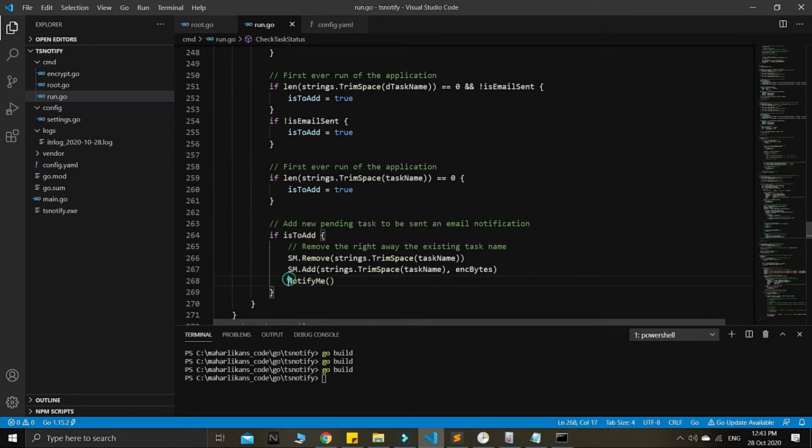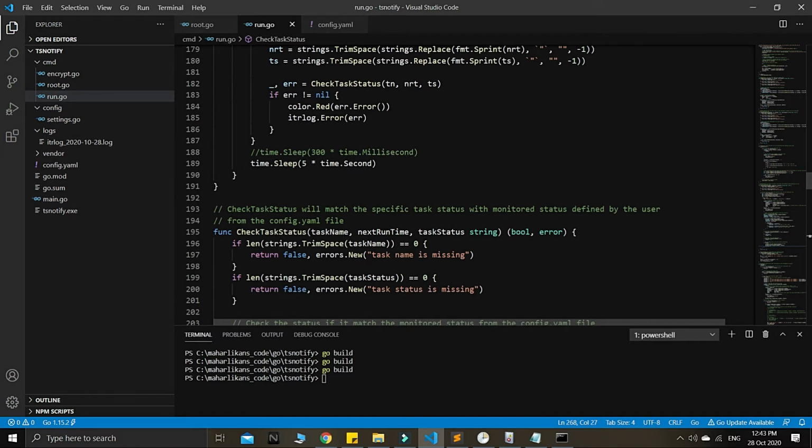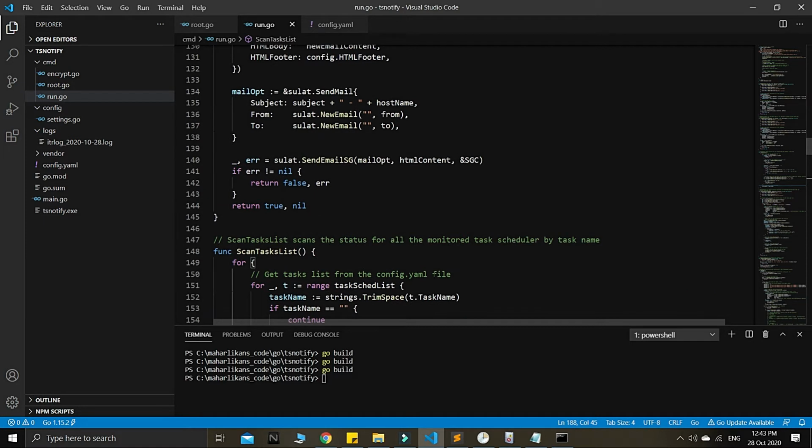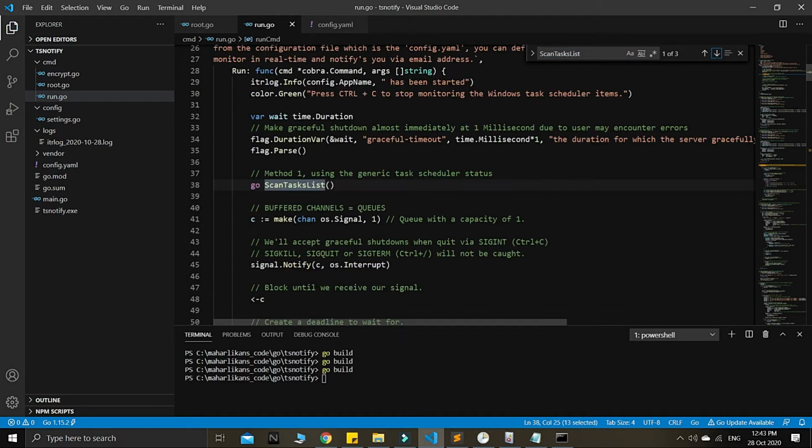So this one we don't need to be in the go routine, and only this main function, I disable for a while for the millisecond. I will try to test for 5 seconds first, guys. Every 5 seconds it will check. This one is our go routine, so we'll go on top. Now this is a go routine here for method number 1.